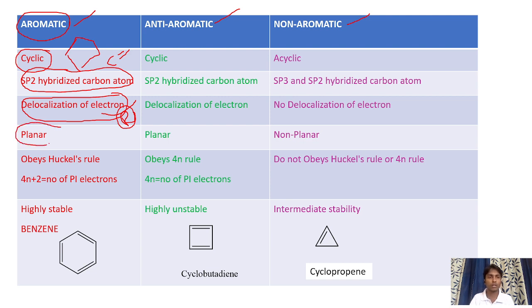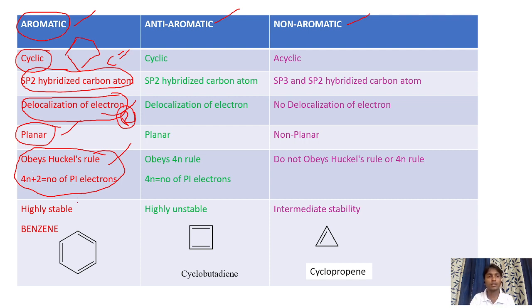Next, the molecule should be planar. Planar means the molecule should be present either in the X plane, the Y plane or the Z plane. Next, a very important property: the molecule should obey Huckel's rule. What is Huckel's rule? Nothing but 4n plus 2 is equal to the number of pi electrons.